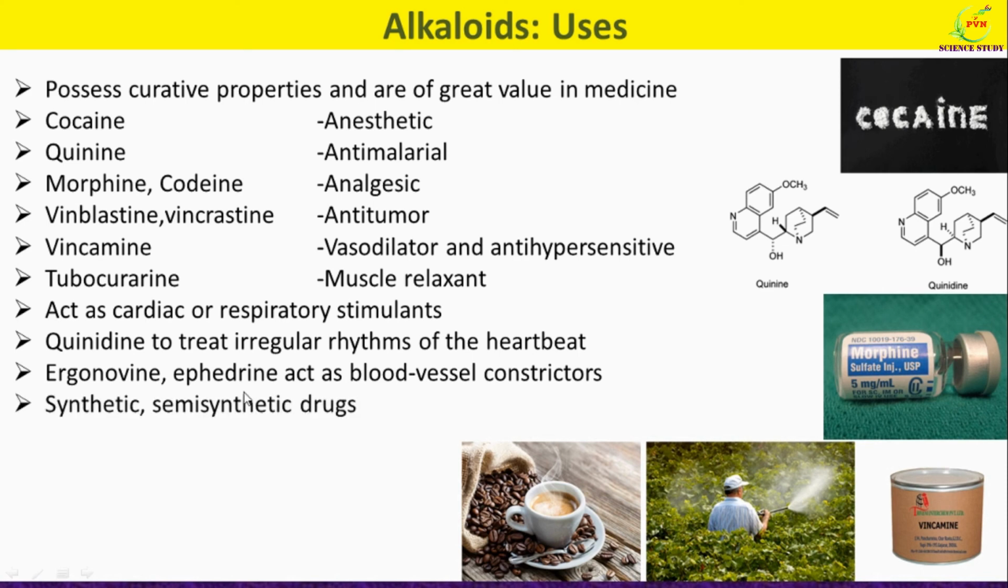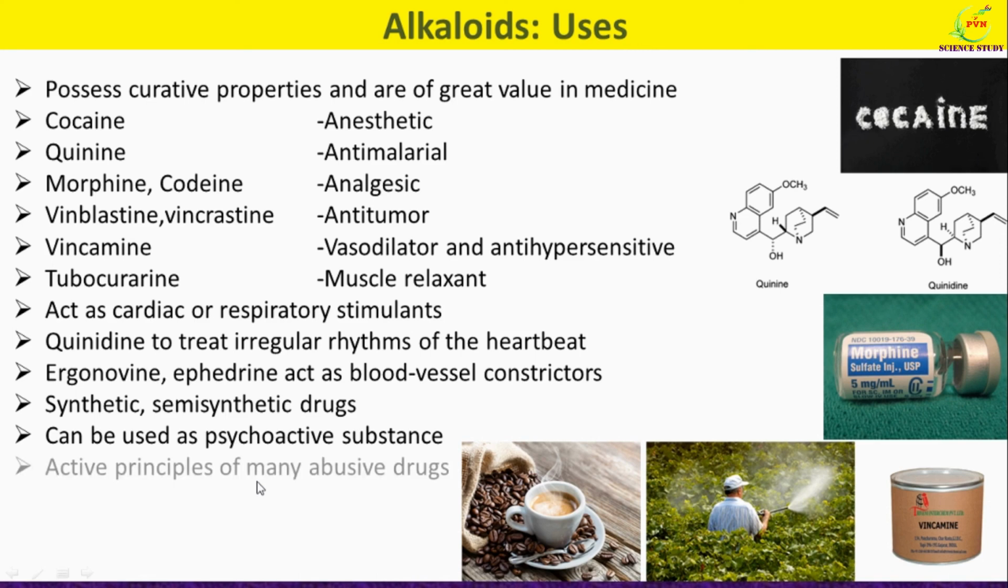Many synthetic as well as semi-synthetic drugs are structural modifications of the alkaloids. Plants contain alkaloids which are used as psychoactive substances. A common example is cocaine, which acts as a stimulant for the central nervous system, as well as morphine and codeine, which act as strong painkillers. The alkaloids form the active principles of many abuse drugs like cocaine, marijuana, hashish, opium, etc.